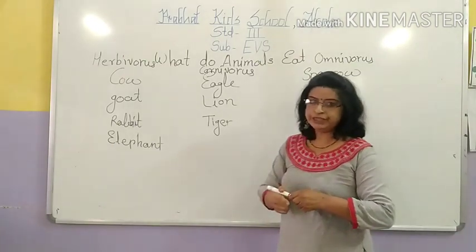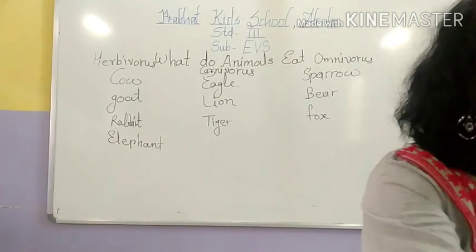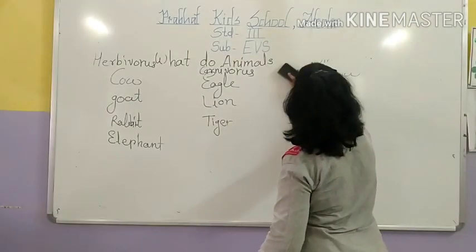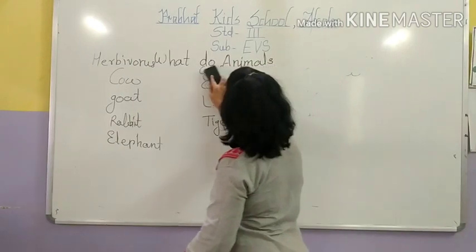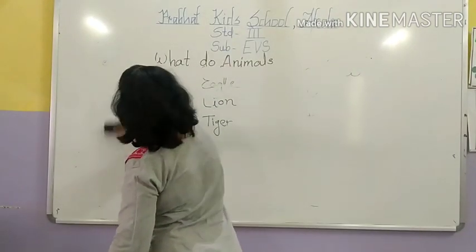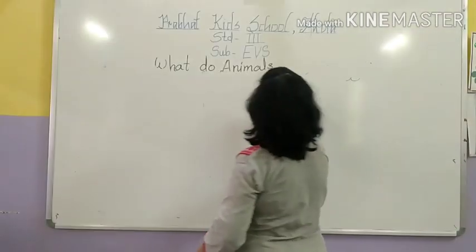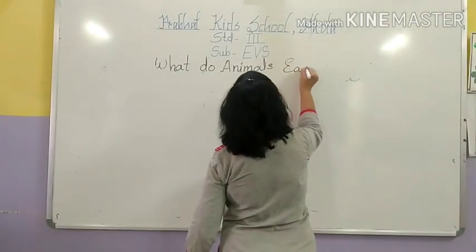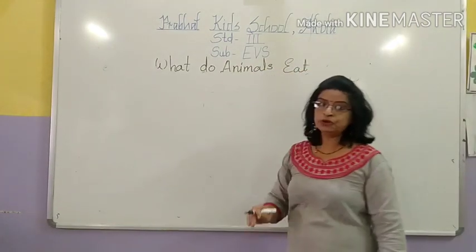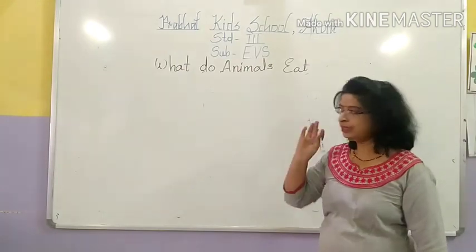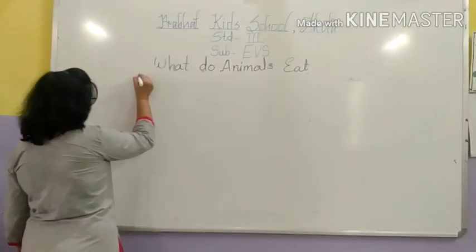Now today we discuss the herbivorous animals. Which animals do we discuss today? Herbivorous animals. What are the characteristics of herbivorous animals? How are their teeth? Which type of food do they eat? So all that we discuss today.